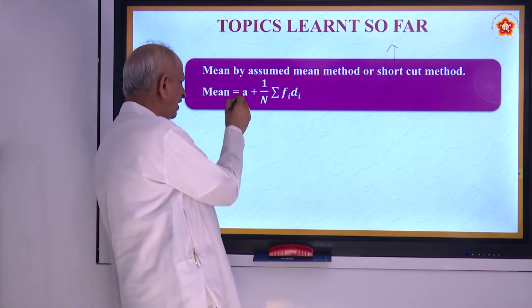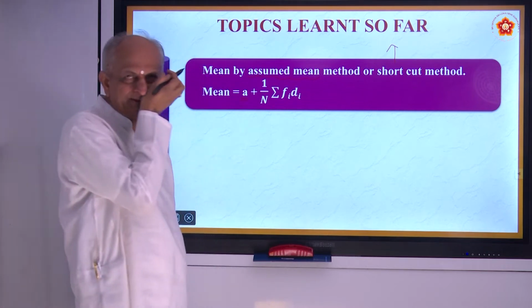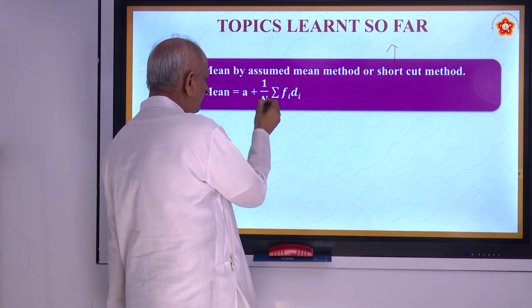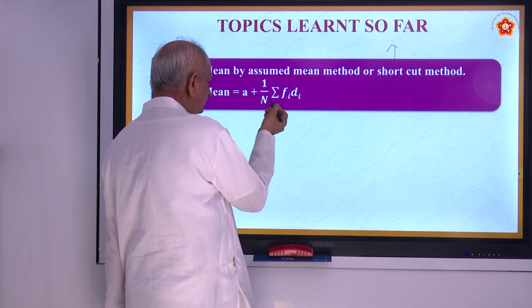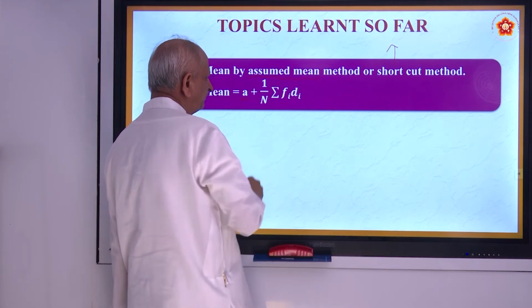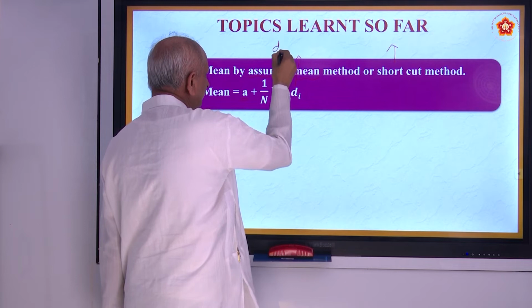So in there you have assumed mean plus 1 by n. N means sum of the frequencies or sum of say fi. So into fi into di. What does di stand for? It is the deviation, what you call.